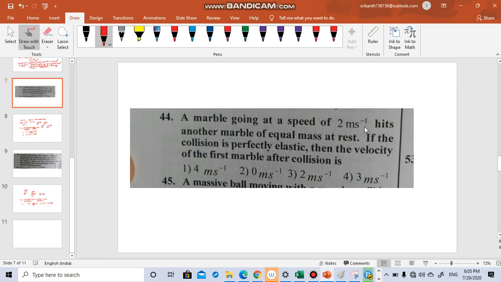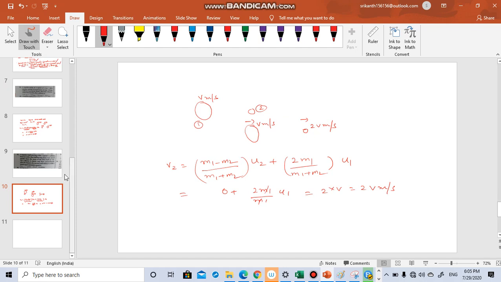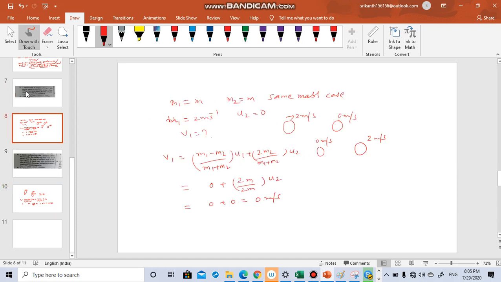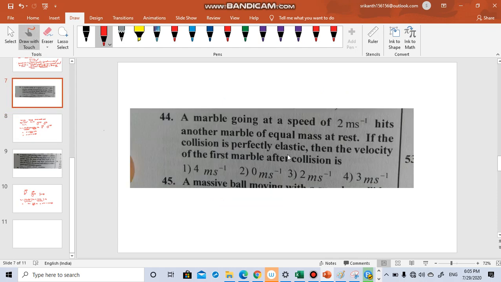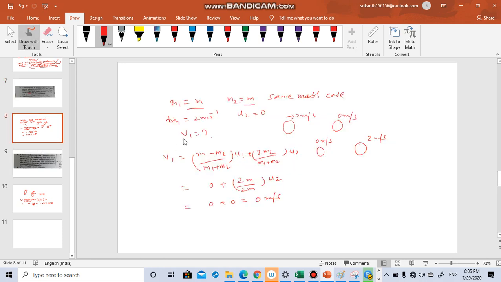Marble going at a speed of 2 meter per second hits another marble of equal mass at rest. If the collision is perfectly elastic, then the velocity of the first marble after collision is. A marble is hitting another marble. That means both masses are same. And the first marble is going at 2 meter per second. The second marble is at rest. u2 is equal to 0. u1 is equal to 2 meter per second. And in this question, he is asking you, if the collision is perfectly elastic, then the velocity of the first marble. So we have to find v1.